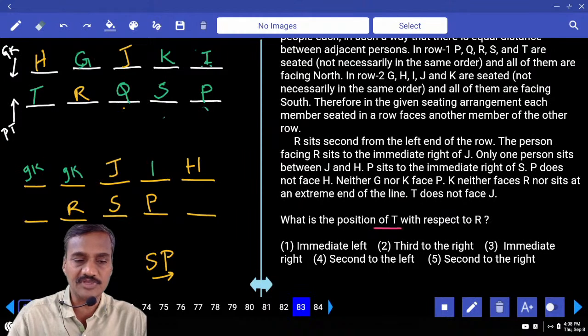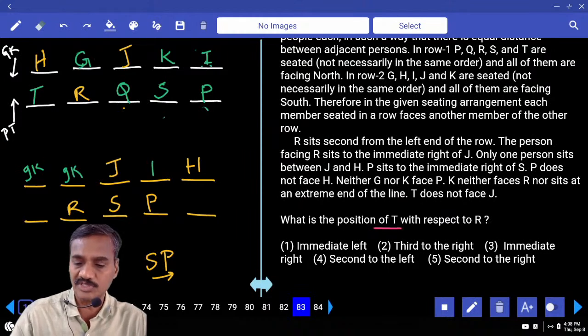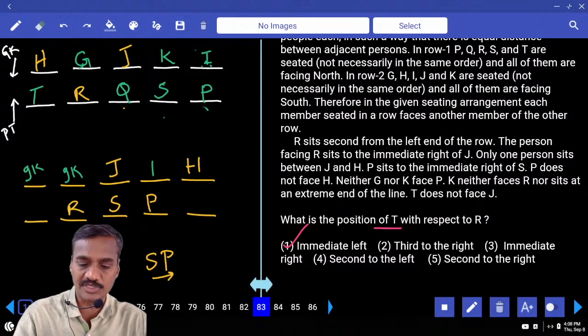What is the position of T with respect to R? T is to the left. Immediate left, choice 1.